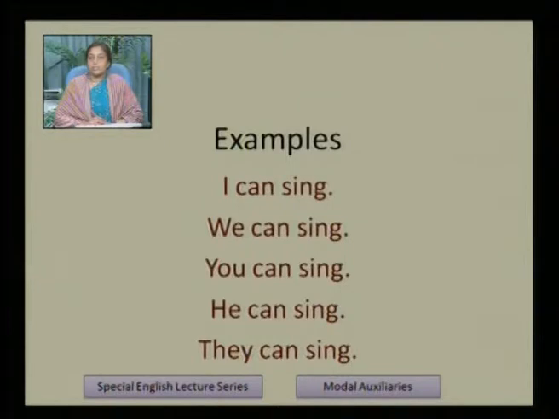With first person plural, we can sing. With second person, plural and singular, you can sing. He can sing, they can sing, third person singular and plural. So there is no change in the modal auxiliary can. Persons and numbers are changing, but the modal auxiliary remains the same. So this is the second feature which is common in all modal auxiliaries.